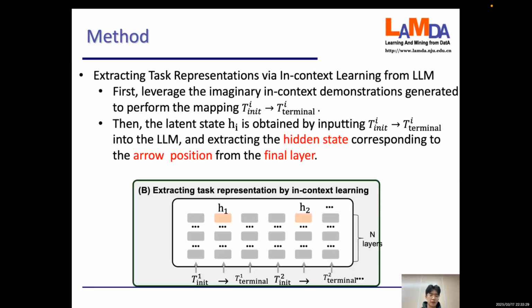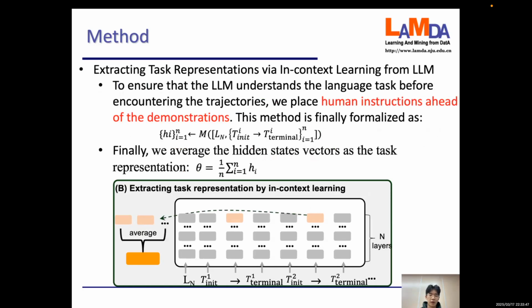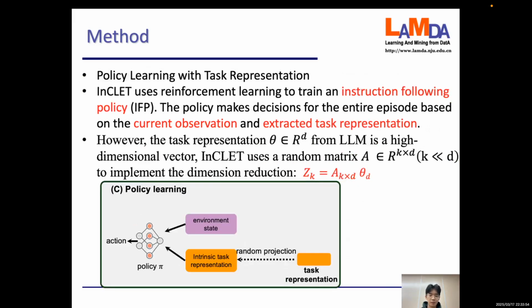Then we use this initial state to terminal state mapping and generate the in-context demonstrations. And then we will use the hidden state corresponding to the arrow position from the final layer as the representation. Of course, we can also use all the hidden state vectors as the task representation. We average them. And it's okay to use this task representation as a condition to train the policy.